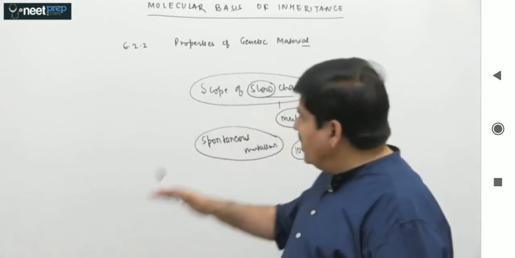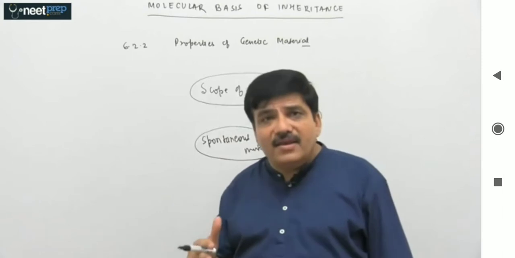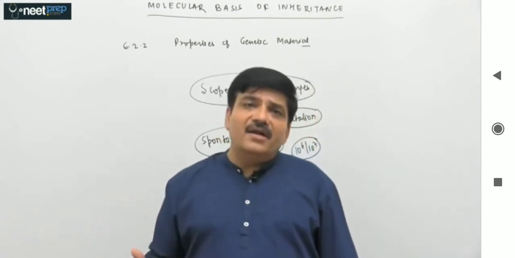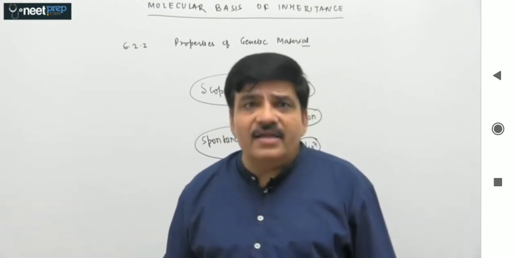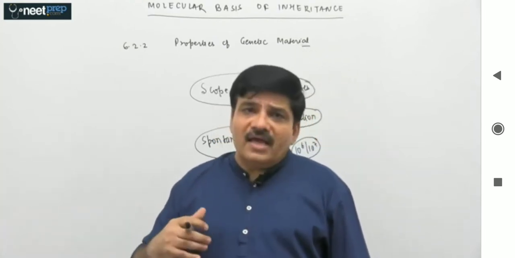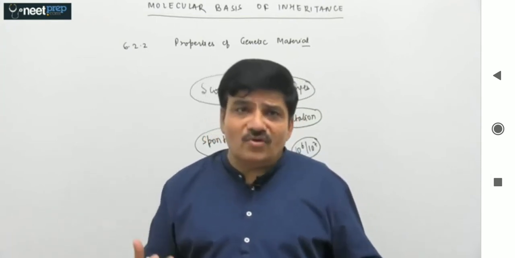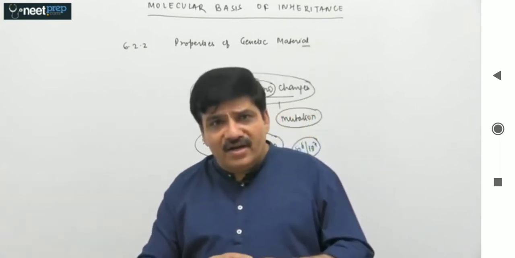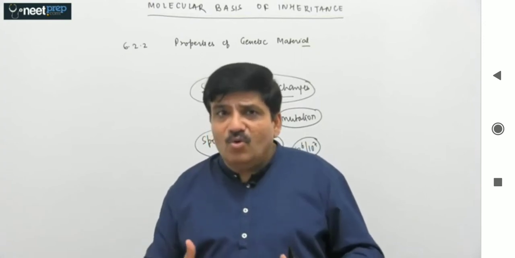Now let us look at RNA. The problem with RNA is that it is replicated, say for example, by RNA dependent RNA polymerase, which doesn't have a high fidelity. Number two, it doesn't have much of a proofreading mechanism, and since most of the major cellular RNAs are actually single stranded, we know that basically there will be more error.